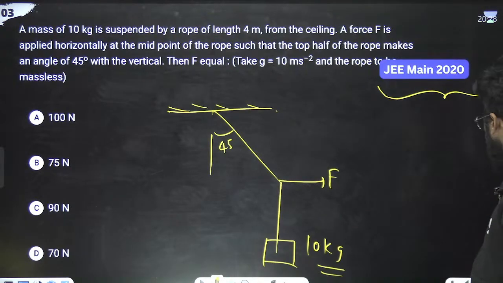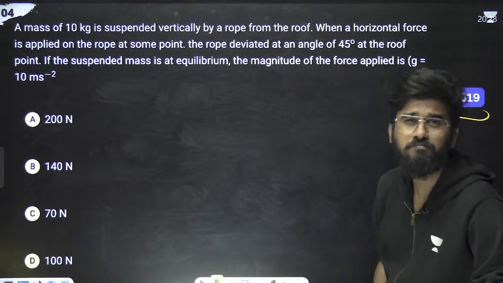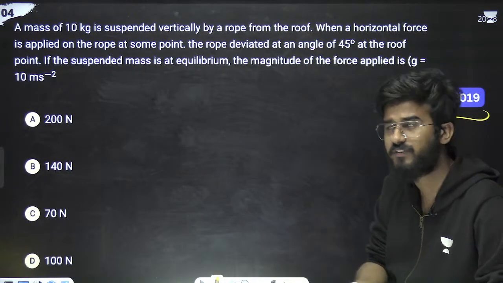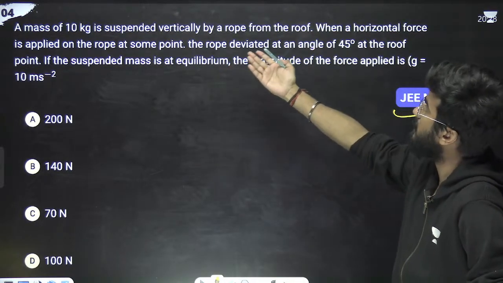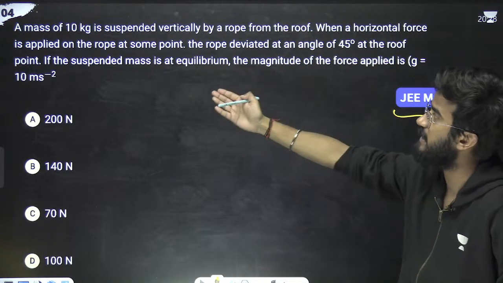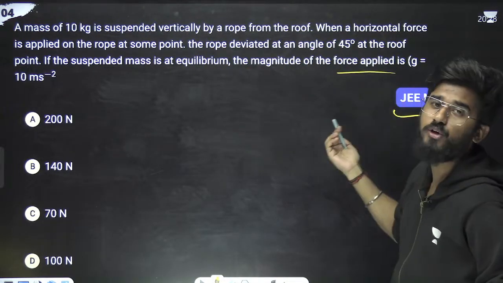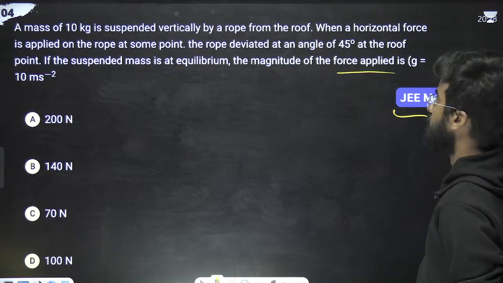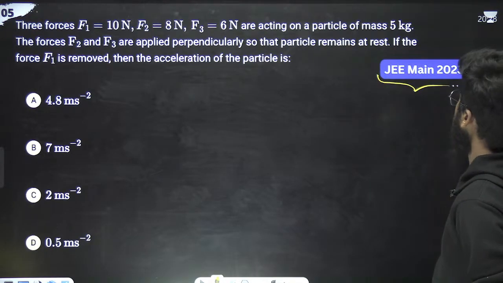This was from 20. Means one type of this question is being asked frequently. So 10 kg suspended vertically. When the horizontal force is applied from some point, the rope is deviated by 45 degree again. Now the magnitude of force applied, again you have to solve for the force. Again, same question. Next question is something different from 2023.